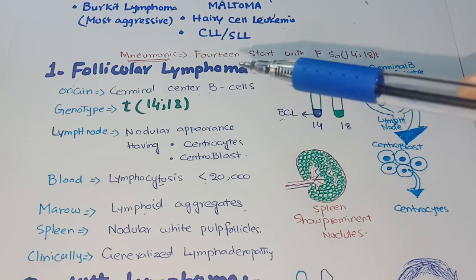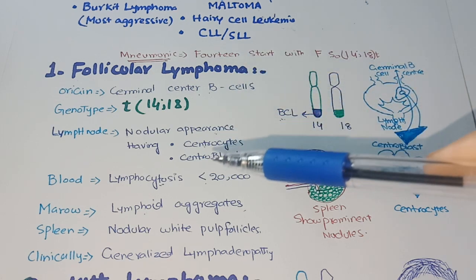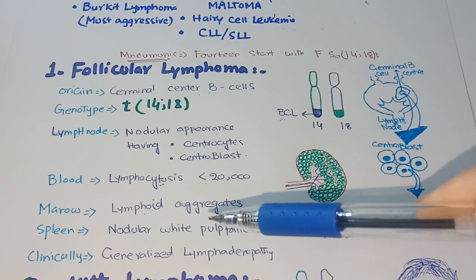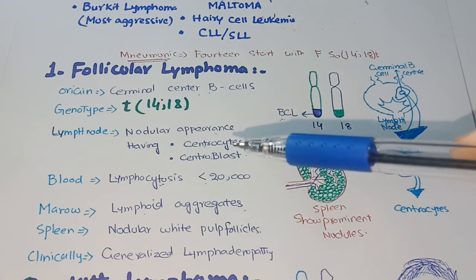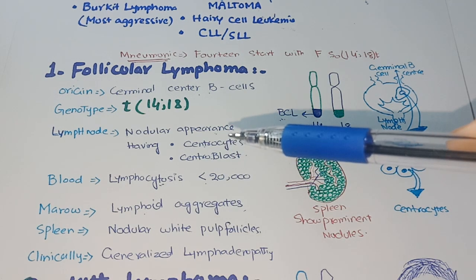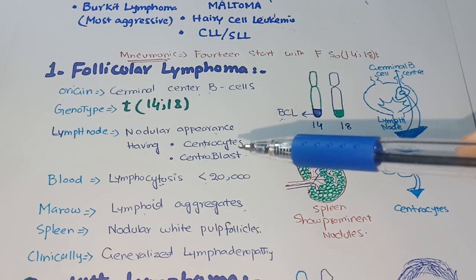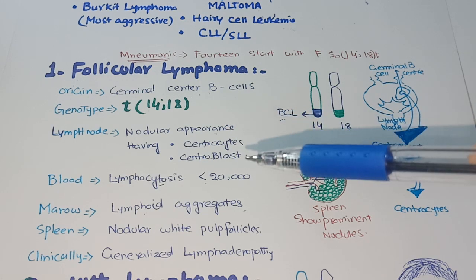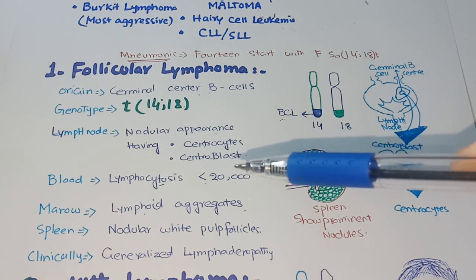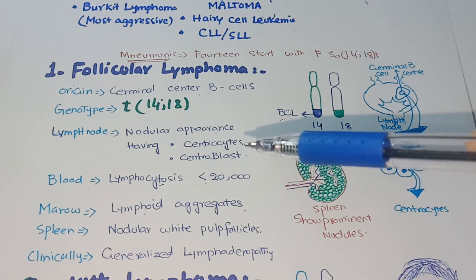In follicular lymphoma, mainly lymph nodes, blood, bone marrow and spleen are involved. Lymph node has a nodular appearance. It has both types of cells, centrocytes and centroblast cells, immature cells and mature B cells.